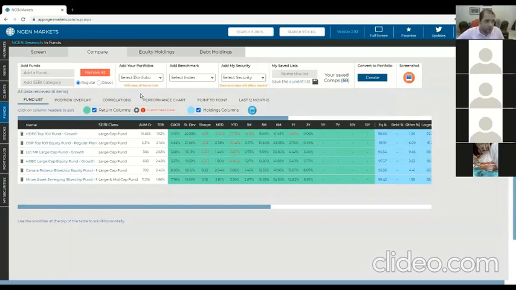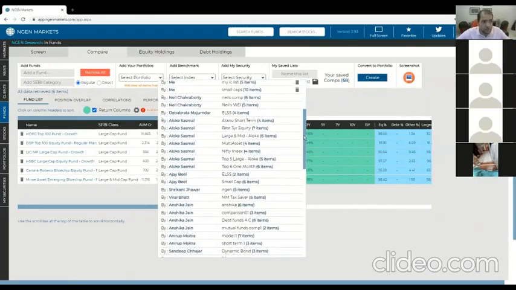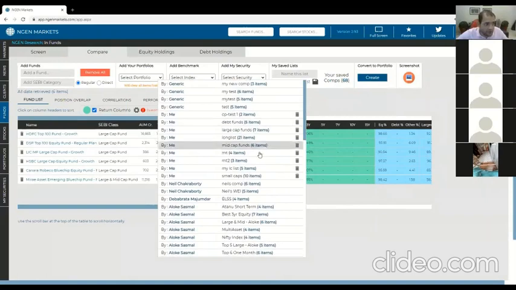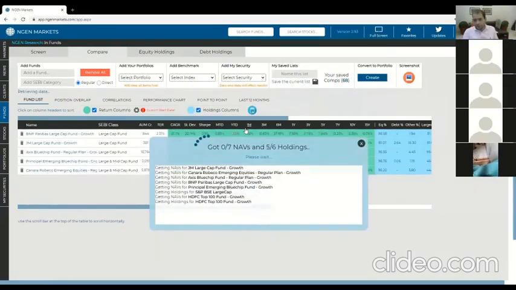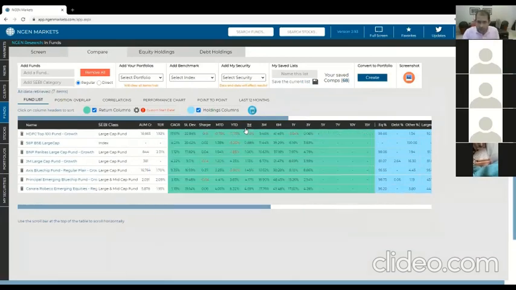And also, most importantly, once you're done with the list and you're happy with the list, you can call it something and save it. And as you can see here, I've got lots of lists of mutual funds saved. And if I click on any of them, for example, this is a list of large cap funds, it loads up the list for me. So you just have to save it once with a name, and you can update it or change it, or save any number of new ones.